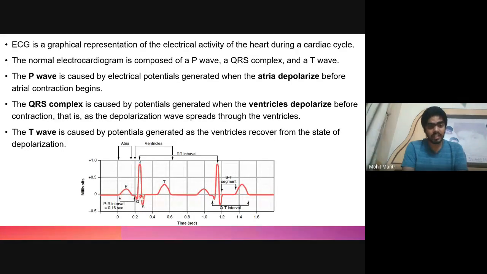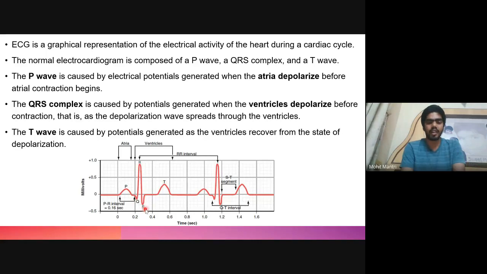At the same time, the atrial diastole takes place, or the atrial repolarization occurs. But because of the masking, because of the high increase in the millivolt due to the QRS complex, the repolarization of the atrium is hidden or masked by the QRS wave, and it is not visible.